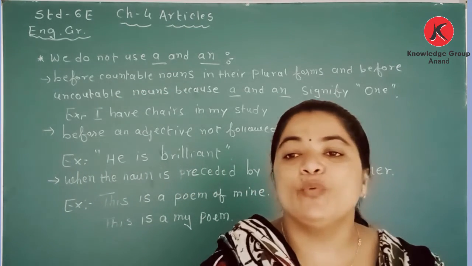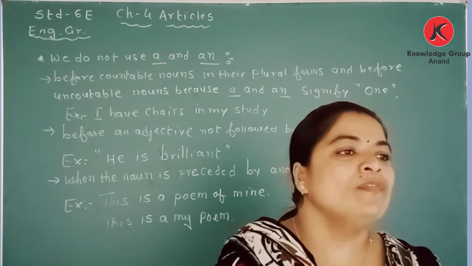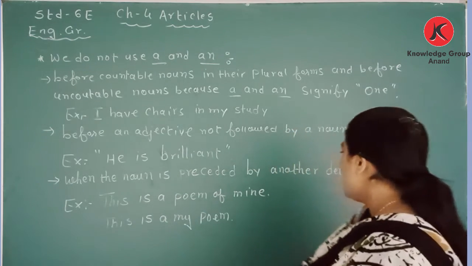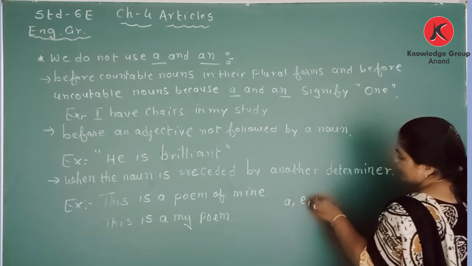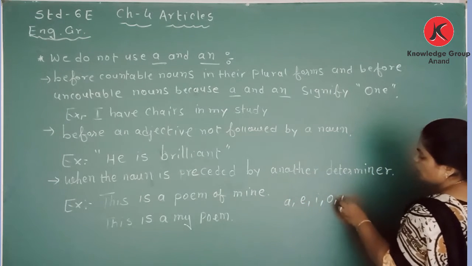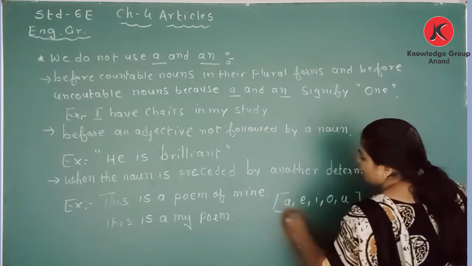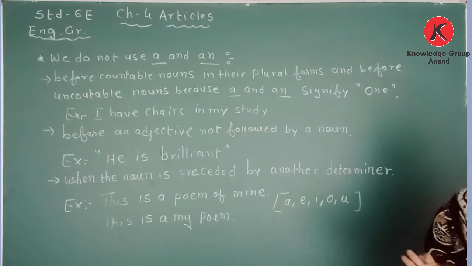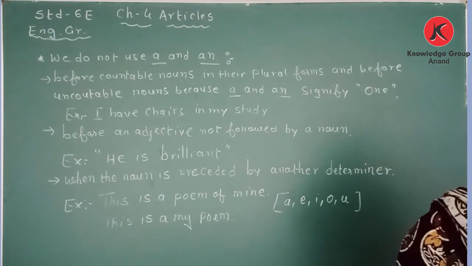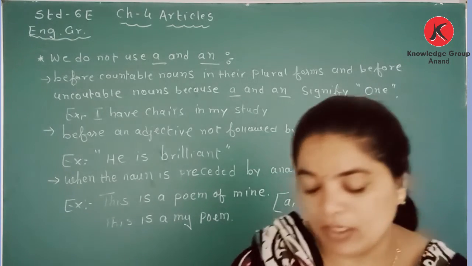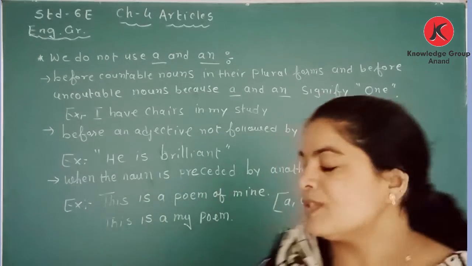There are 21 consonants and 5 vowels. The 5 vowels are A, E, I, O, U, and the rest of the alphabets are known as consonants.